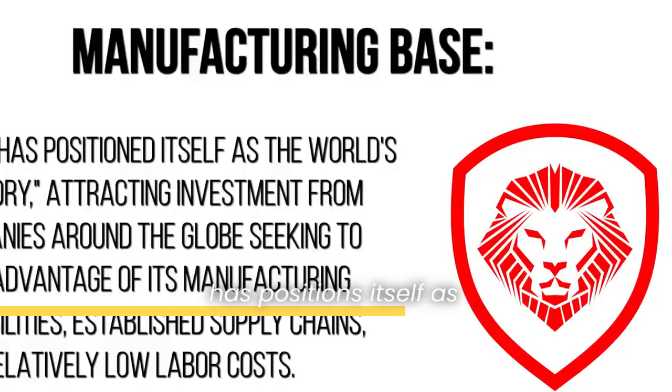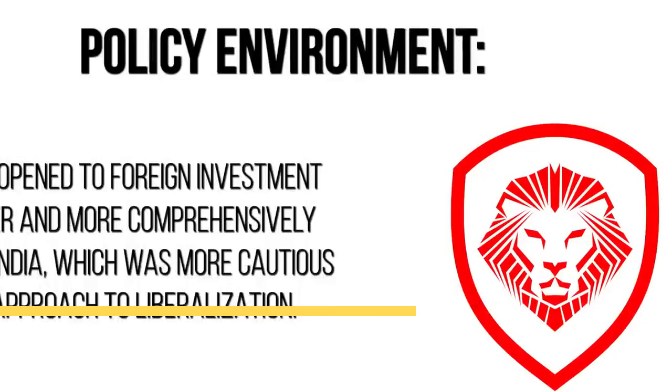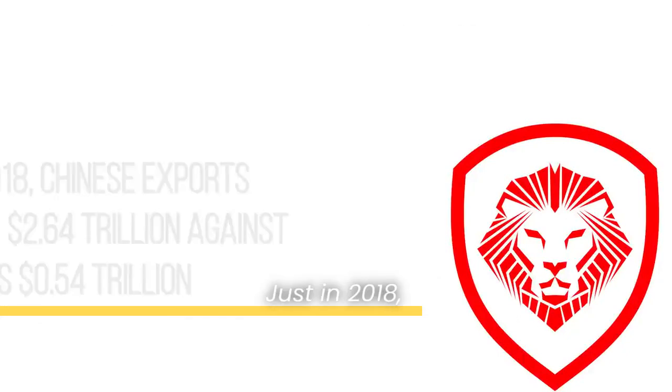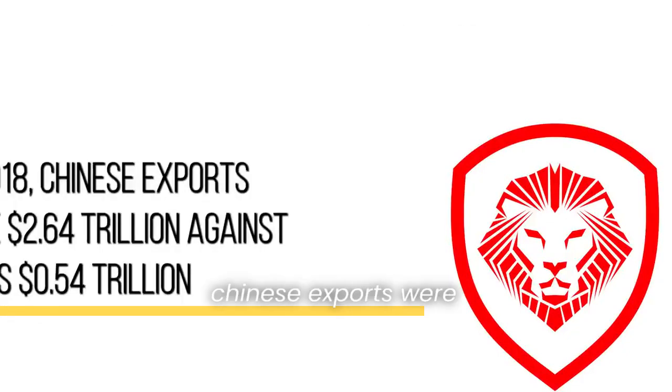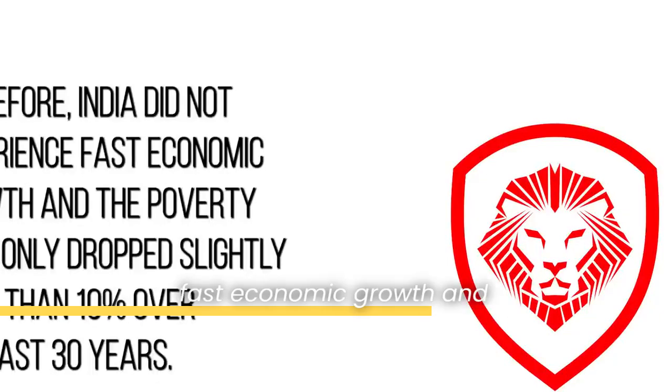Manufacturing base, China has positioned itself as the world's factory, attracting investment from companies from around the globe seeking to take advantage of its manufacturing capabilities, established supply chain, and relatively low labor costs. Policy environment, China opened to foreign investments earlier and more comprehensively than India, which was more cautious in its approach to liberalization. Just in 2018, Chinese exports were $2.64 trillion versus India only being $500 billion. Therefore, India did not experience fast economic growth, and poverty rate only dropped slightly more than 10% over the last 30 years. So what does all this mean?